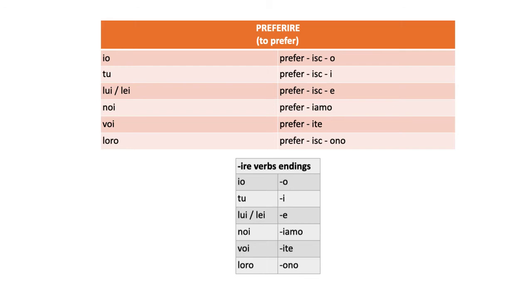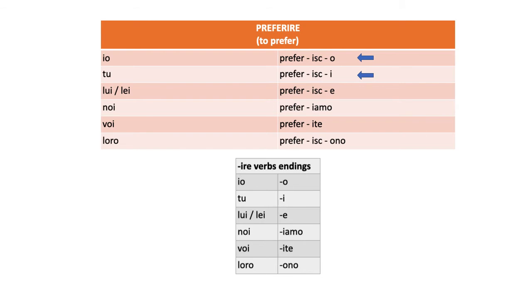So remember, isc verbs are a subset of ire verbs in which you add isc in a few of the conjugations, in four out of six in fact. Which four? Let's look at the table. So you add it in the io form. It's not prefero, it's preferisco. You add it in the tu form. It's not preferi, it's preferisci.